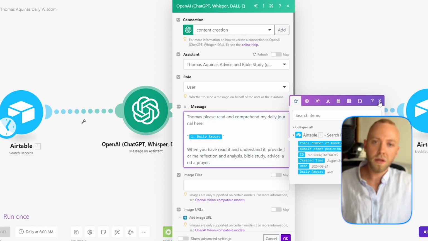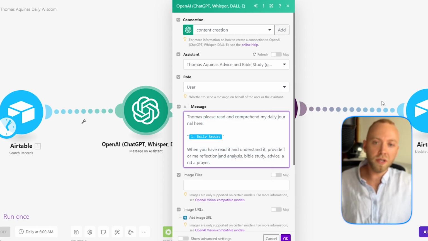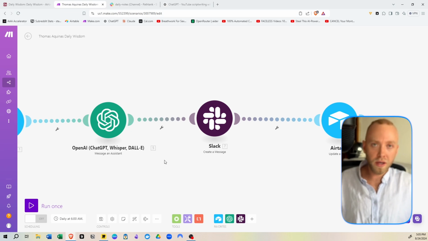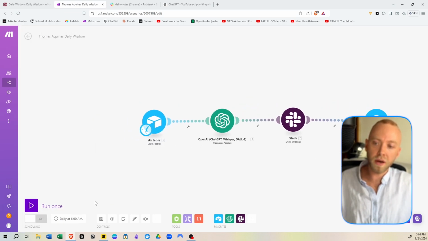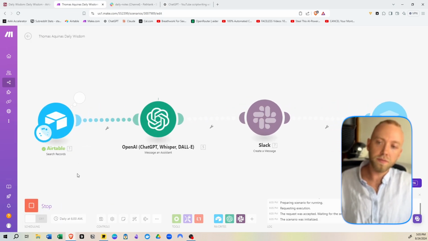Give me this. Now, what isn't shown is the assistant's prompt. That's on the OpenAI website. Basically, it's my perfect prompt formula. You put it in and it's good to go. Then Thomas is going to analyze what you said. Then it's going to send you a Slack message. Then it's going to update your Airtable. So if we run this right now, we'll see what's going to happen.